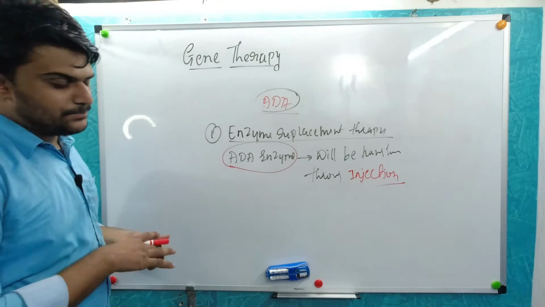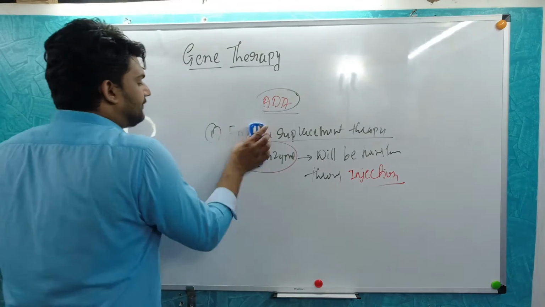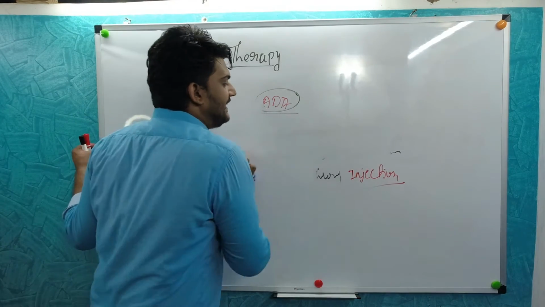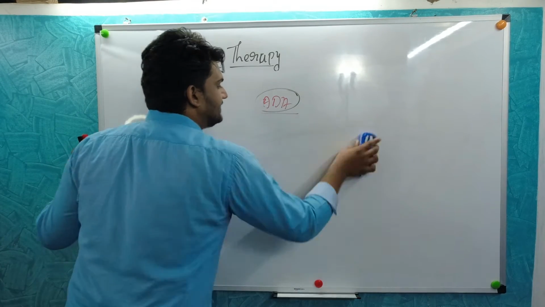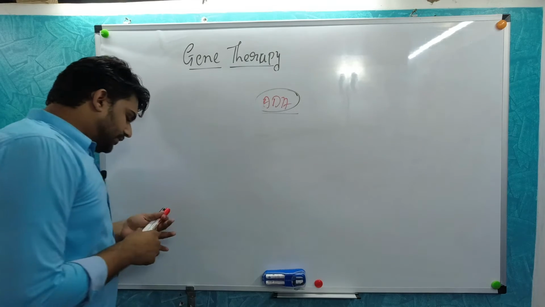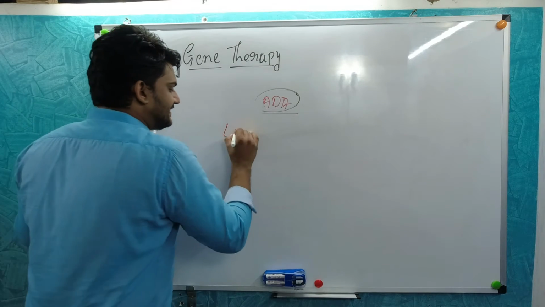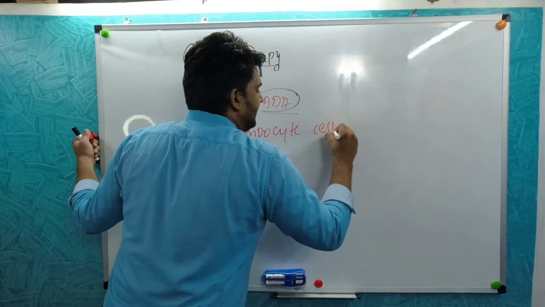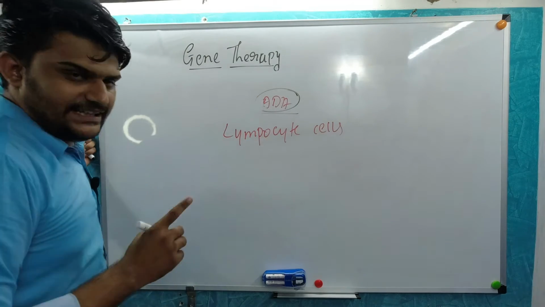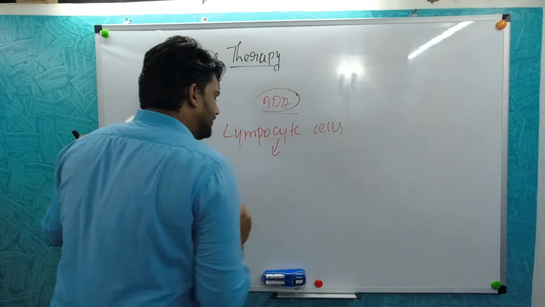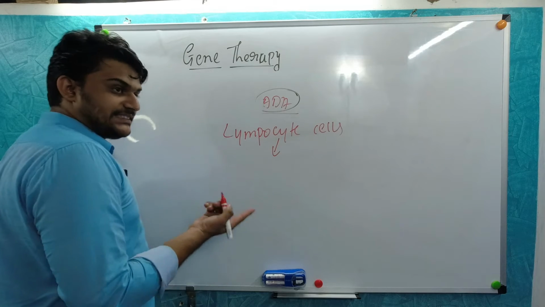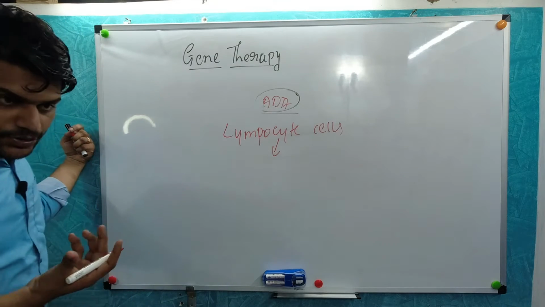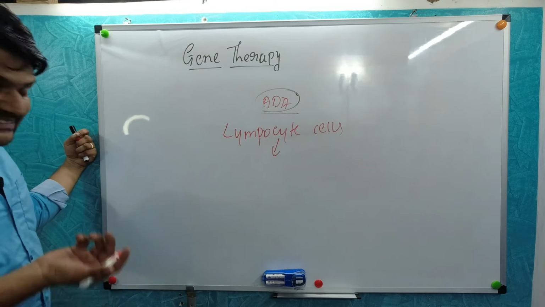Okay, without gene therapy. But when they first tried the gene therapy, how did they try it? They took the lymphocyte cells from the individual who has the ADA deficiency, and introduced the sequence which was producing the ADA enzyme, right?